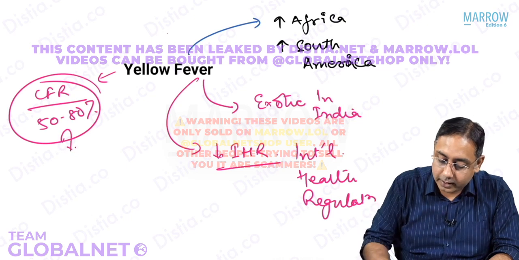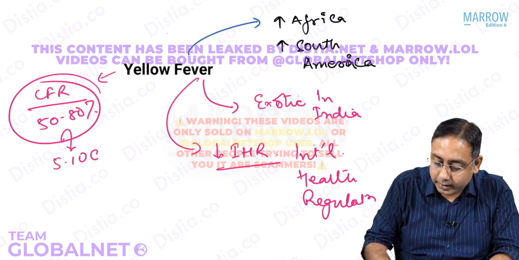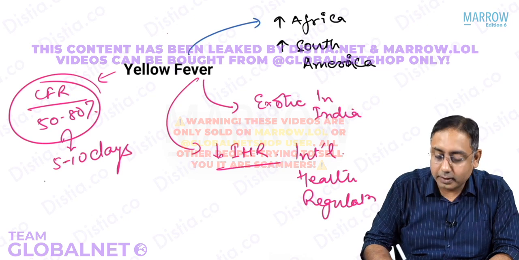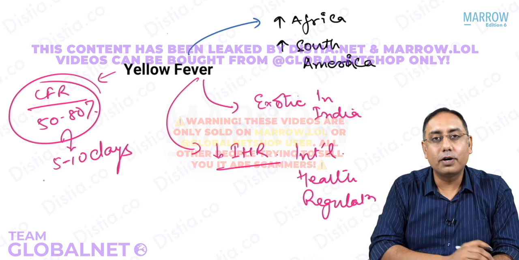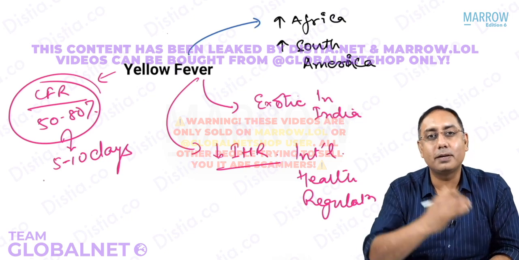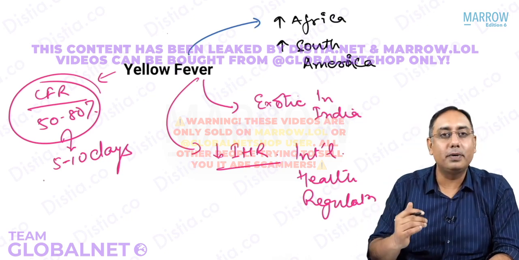And this case fatality rate happens within 5 to 10 days. So that is how bad yellow fever is. Please note that for yellow fever, let us talk about the epidemiological determinants: the agent factors, host factors, and environmental factors.